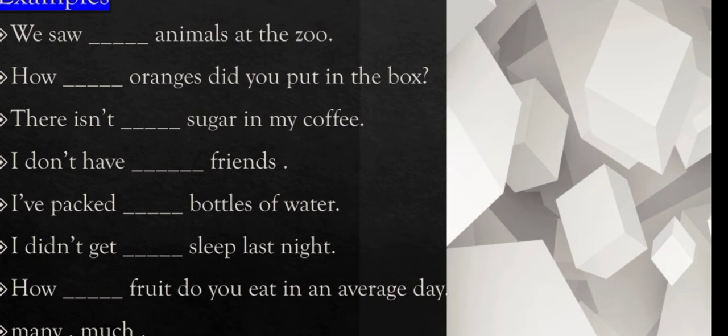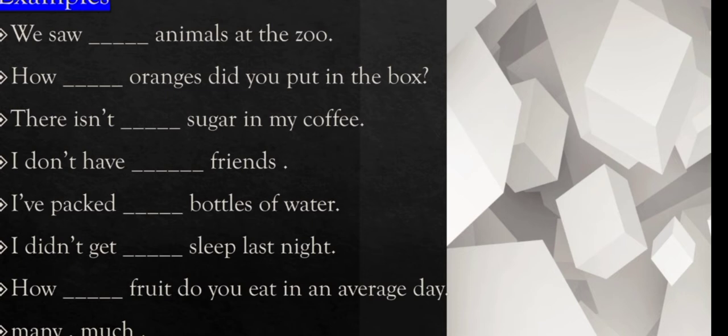If we use much, the sentence will be: we saw much animals at the zoo. But no, it is the wrong sentence. So let's try to use many. We saw many animals at the zoo. It is the perfect answer. So here we have to use many.